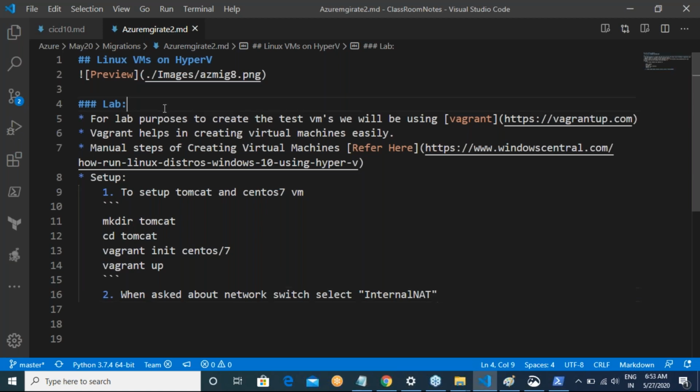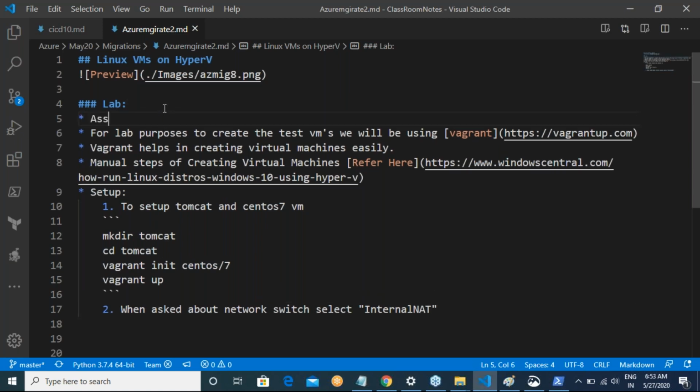Let me write the assumption: already Windows Server with Hyper-V up and running.